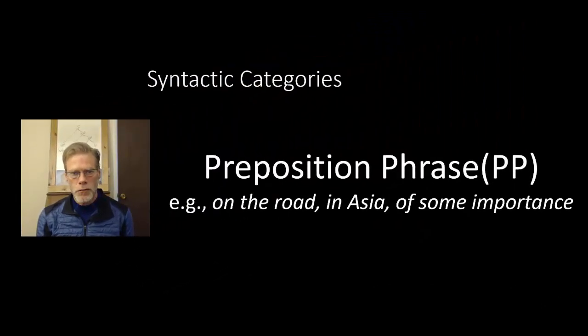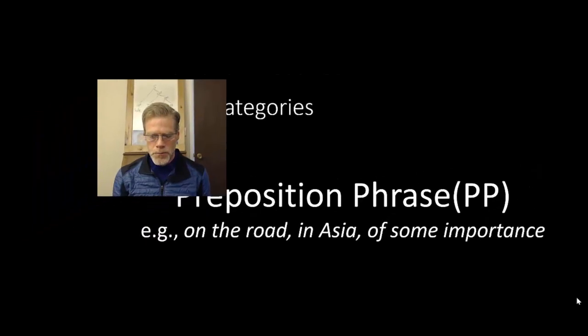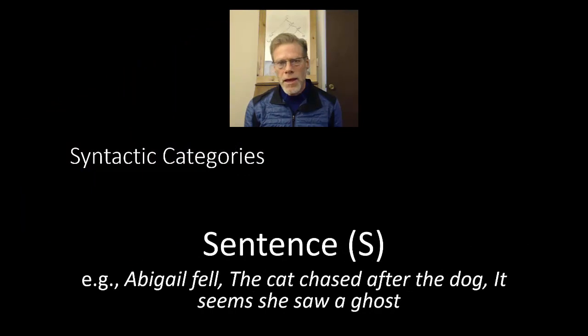We've also got preposition phrases. These tend to be very simple. You've got a preposition followed by a noun phrase. So on the road, in Asia, of some importance. And then, of course, we've got sentence. And sentences, at the most basic level, consist of a noun phrase followed by a verb phrase, at least in English. So we've got sentences like Abigail fell, the cat chased after the dog, it seems she saw a ghost.